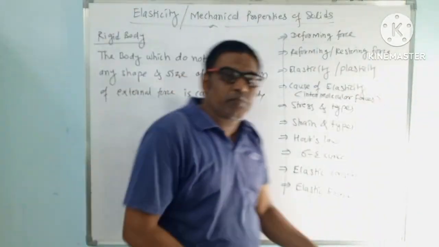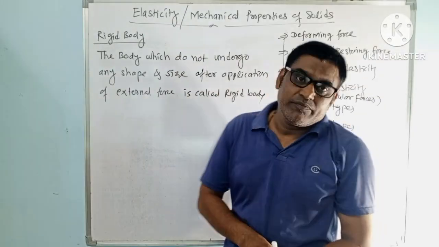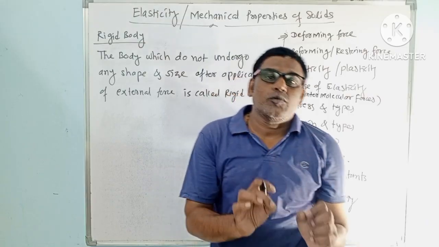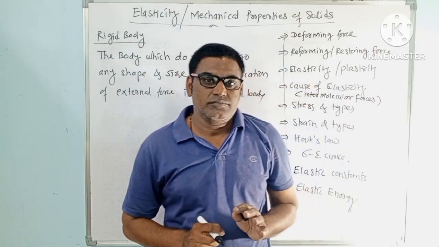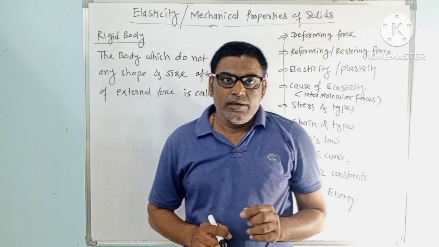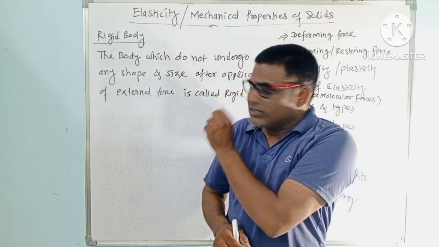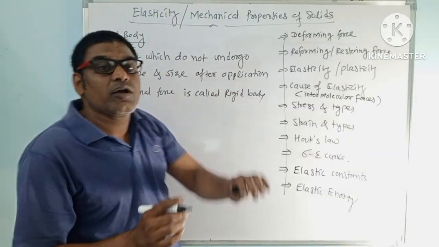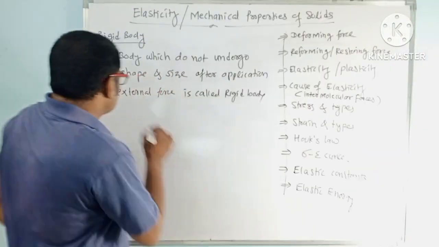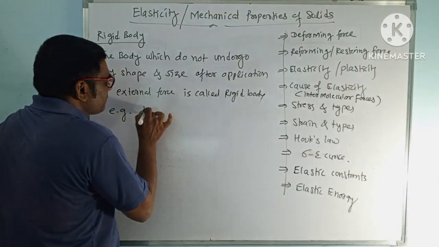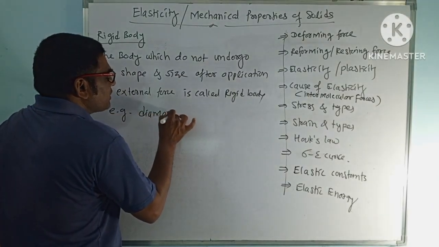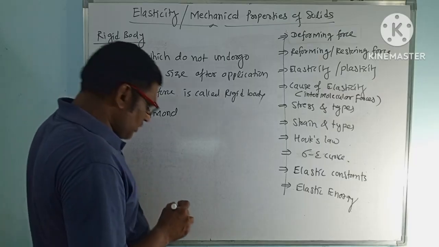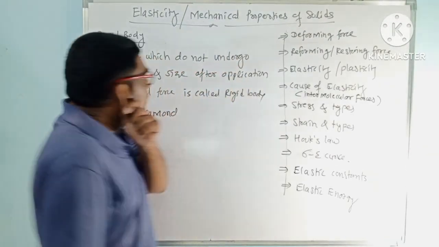Theoretically, this is a theoretical concept. Practically, there is no rigid body. Little change, maybe at a microscopic level, very small change may occur. So this is only a theoretical concept. Practically there is no such body, but we can consider some bodies which are very rigid. So for example, we can consider diamond, which is rigid. Right? Now what is deforming force?